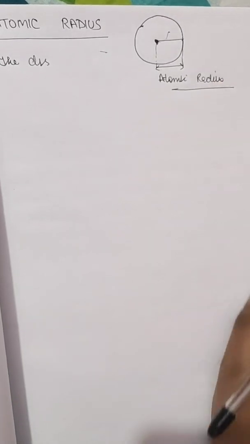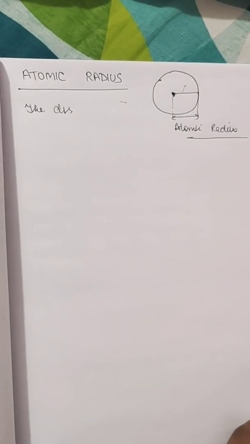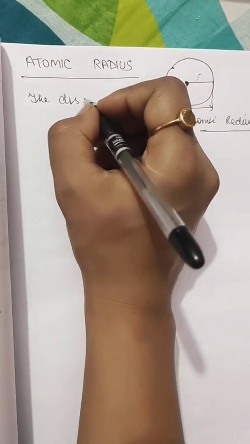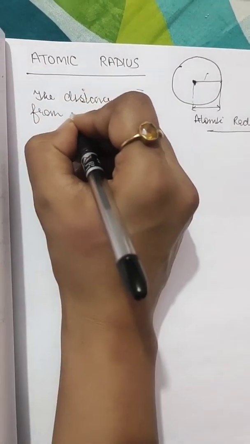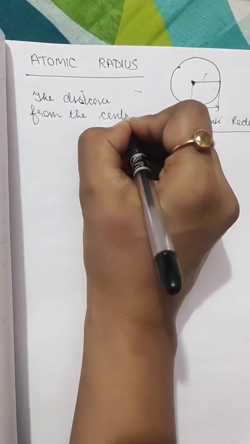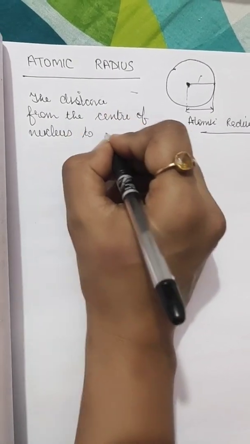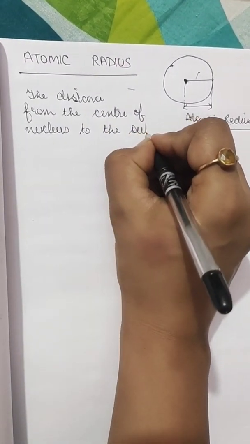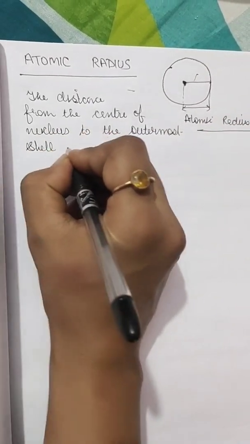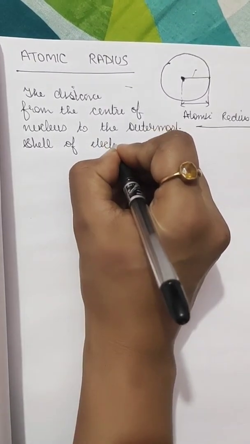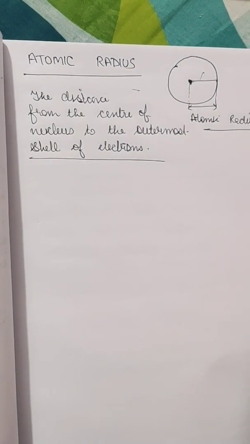Okay, so that means an atom is spherical, and the size is given by the radius of a sphere. So the distance from the center of the nucleus to the outermost shell of electrons is called the atomic radius.